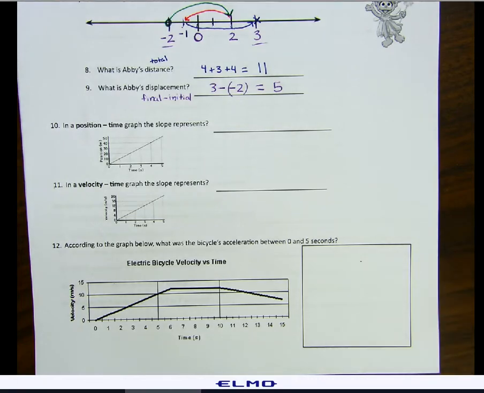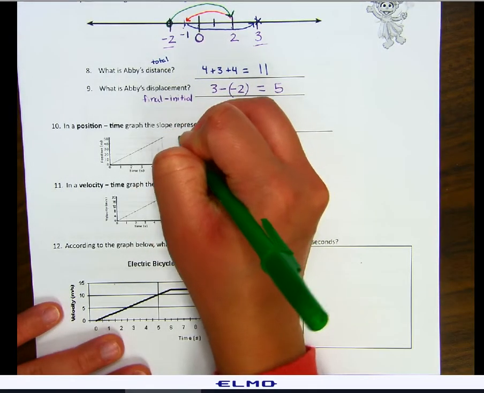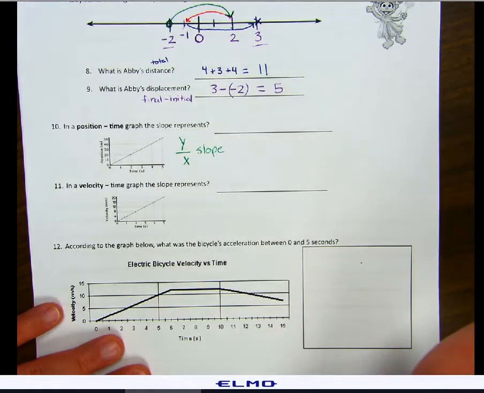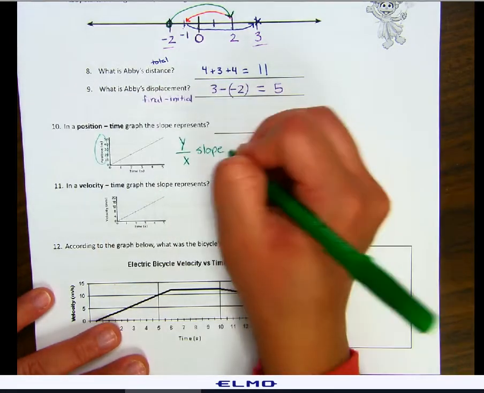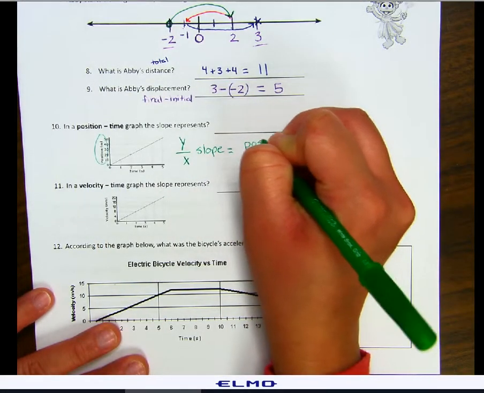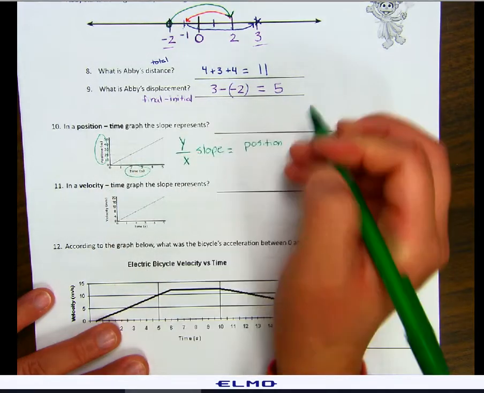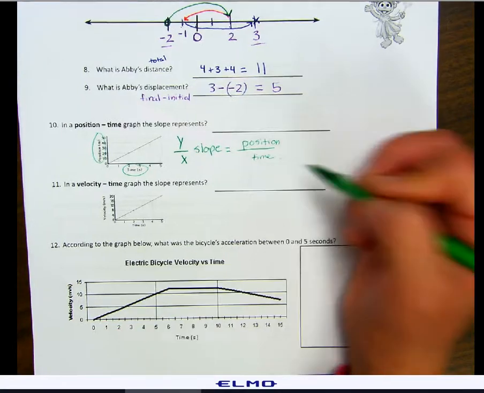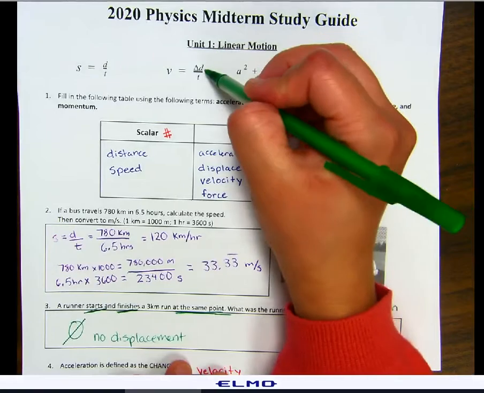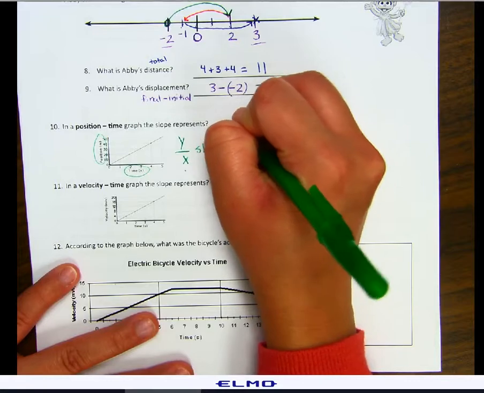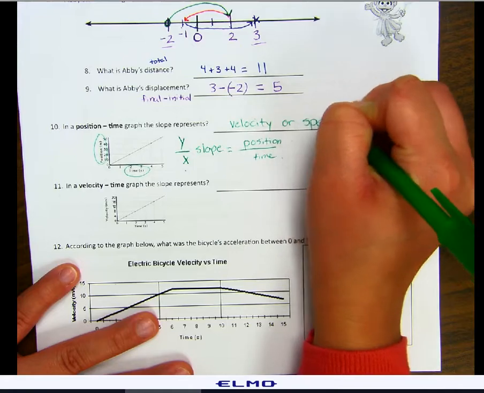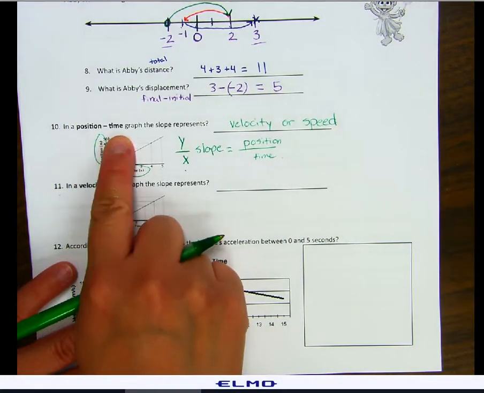In a position time graph, what does the slope represent? Well, remember, slope is y over x. That's what slope is. So if we're doing our y, which is position, over our x, which is time, position divided by time, if we look at our formula charts, position divided by time, that's velocity. Or it could be speed. And that's for a position time graph.